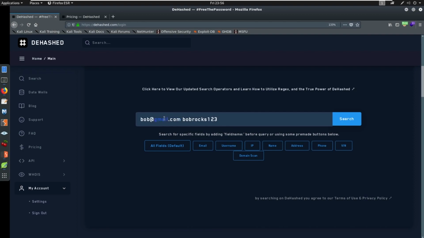We need to start being able to relate other accounts to each other. We can do that with hashing. We can do that with passwords. There's a lot of things that we can do, and we want to start tying this together.